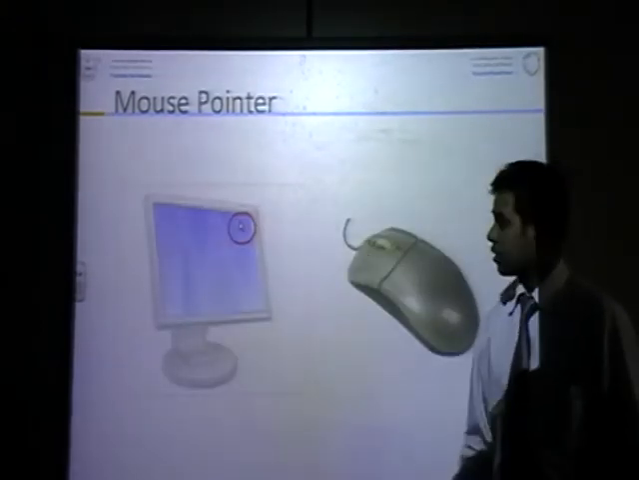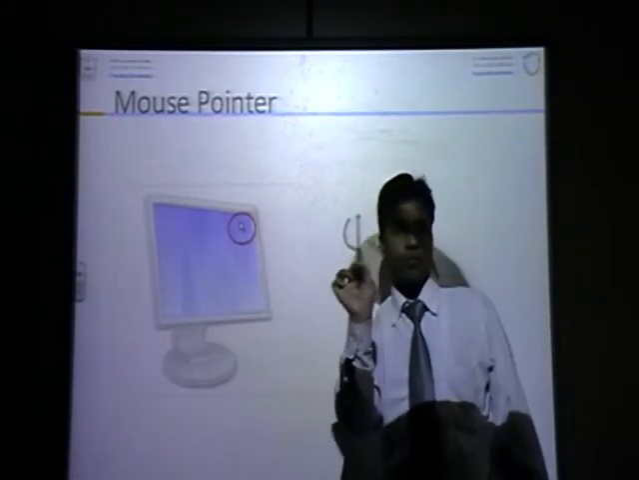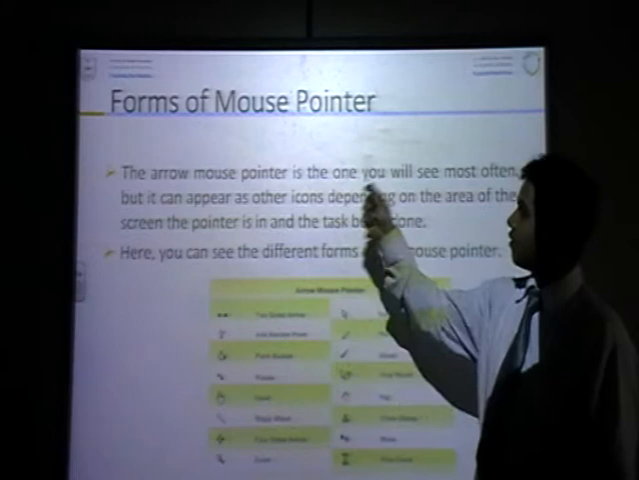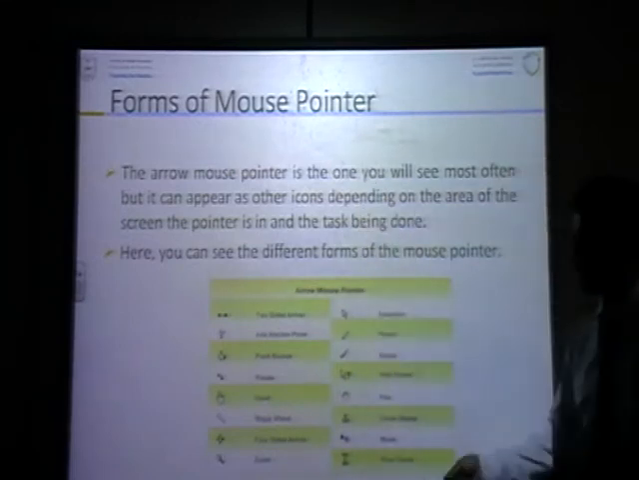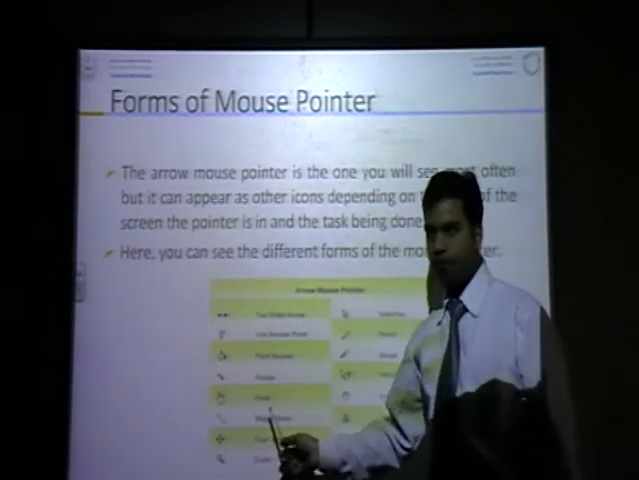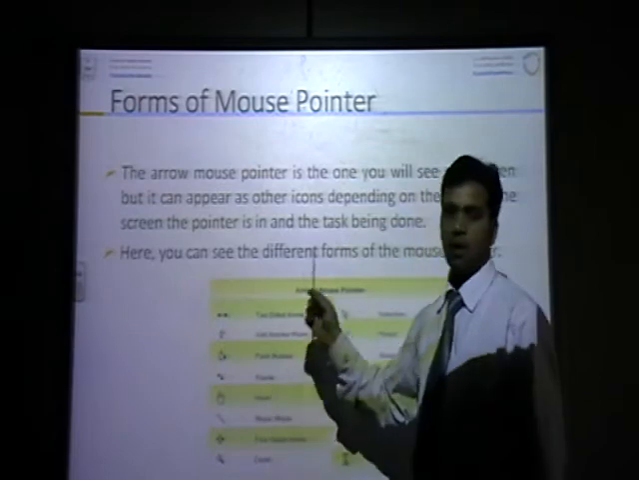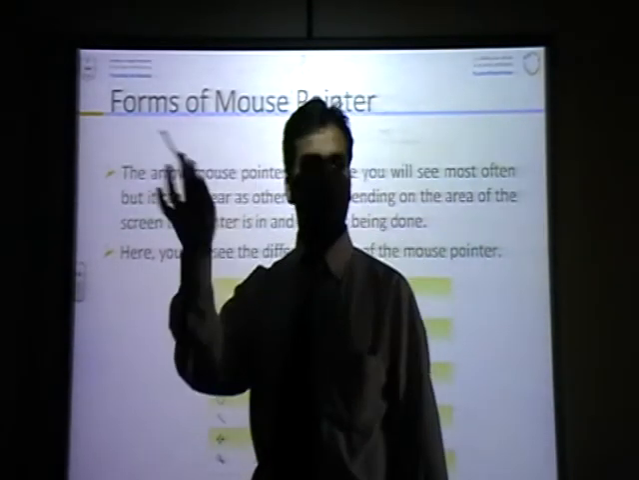Copy, paste, cut, everything, drag, drop, very easy. This is a mouse, and this is a mouse pointer. This is called an arrow. You can change that arrow into these forms. These are various forms of the mouse arrow. You can change it from Control Panel, then Mouse, then change the mouse pointer.